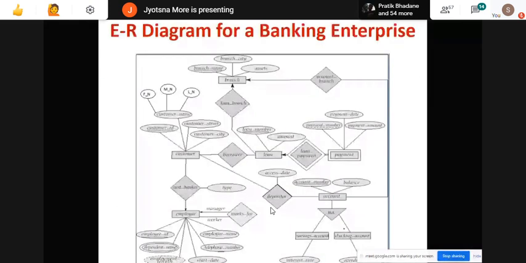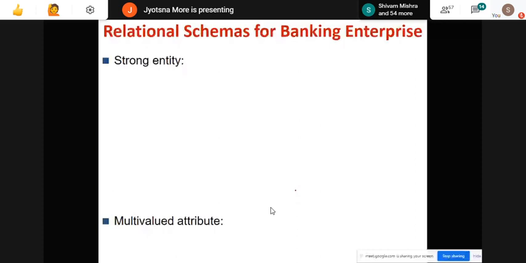Fine. So now we will convert this banking example into the schema. For that, now you are going to give me the answer, one by one. Relation schema for banking enterprise.